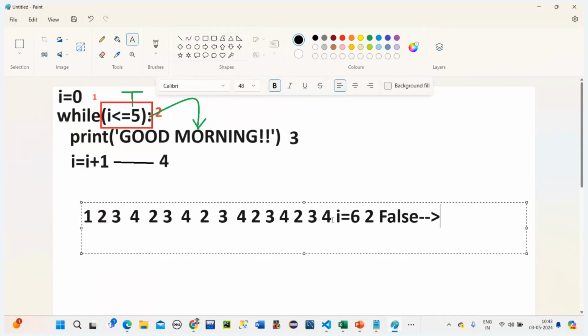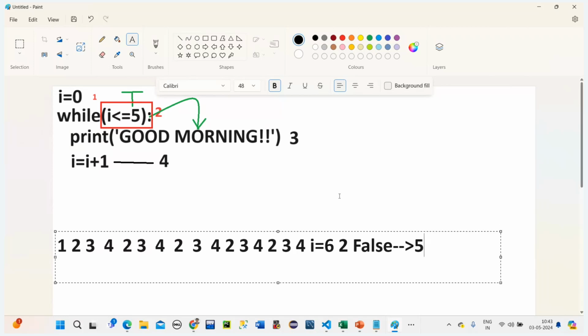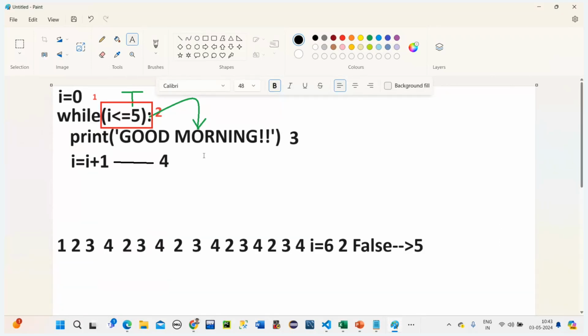It means it will come out. So 5 I have not written. I will write it now. This is 5, meaning statement 5. Just 5 I'm writing here. So when the condition is false here, it will come where?